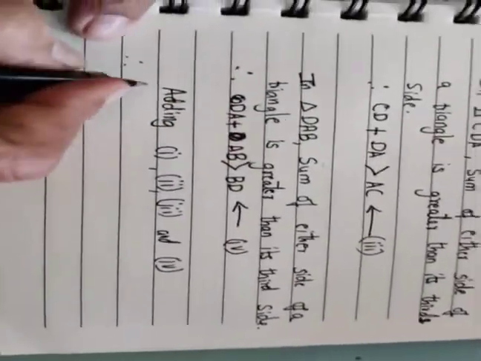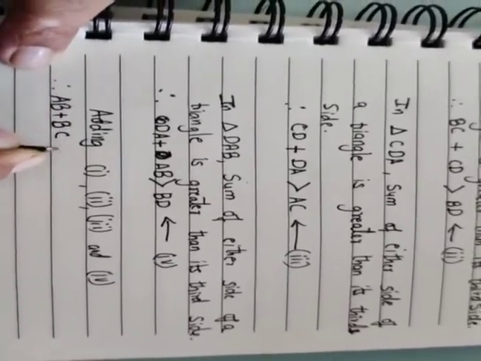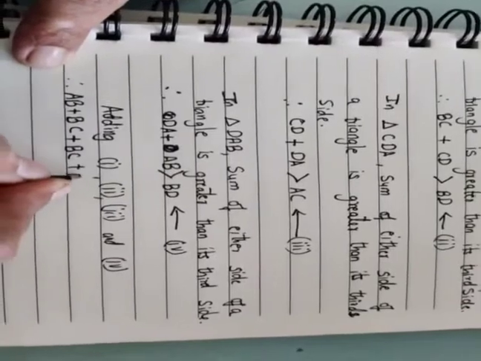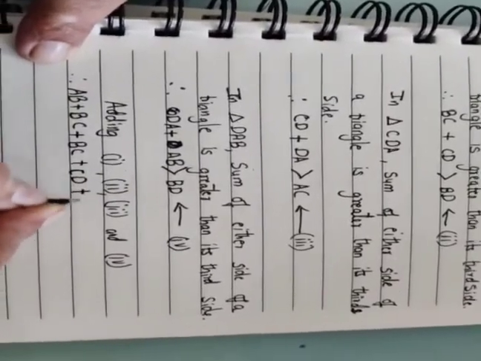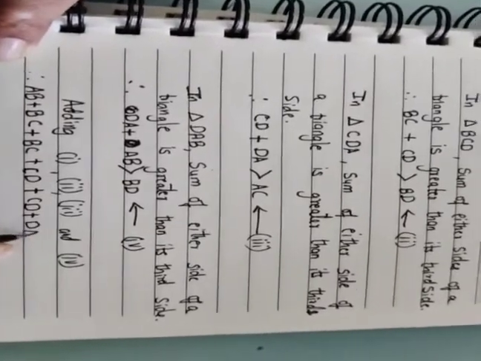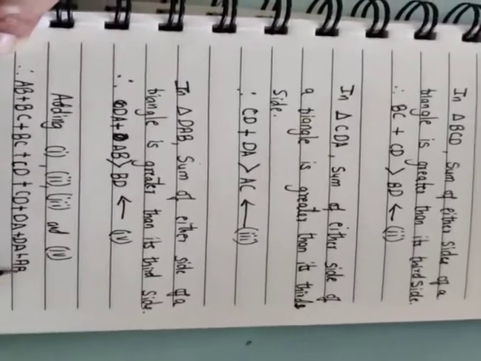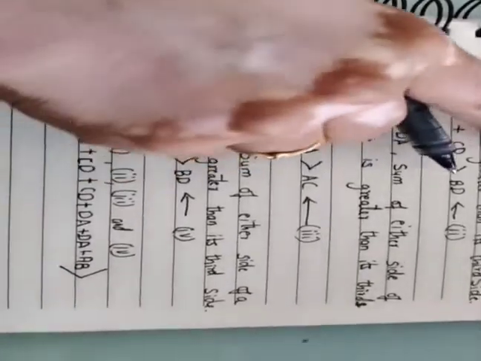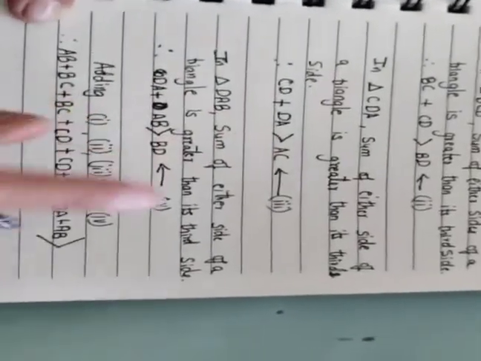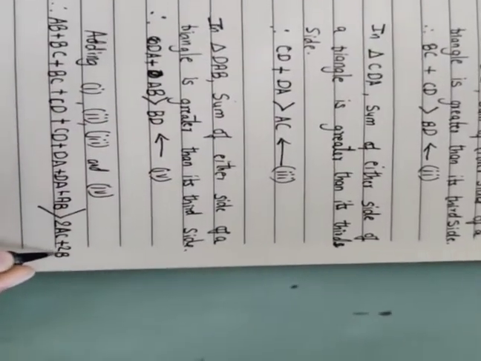So let us write down AB plus BC plus BC plus CD plus CD plus DA plus DA plus AB is greater than, now look here, AC, BD, AC, BD. That means we have 2 AC and 2 BD.